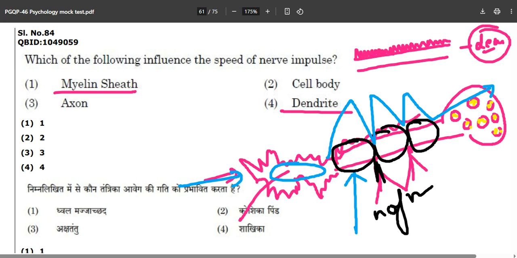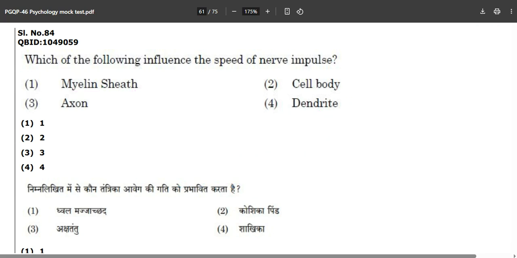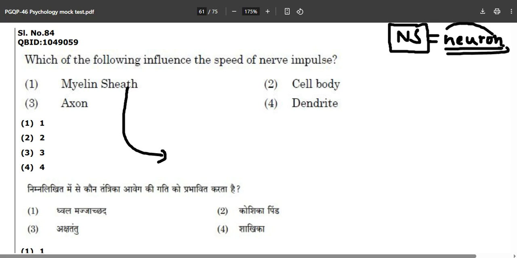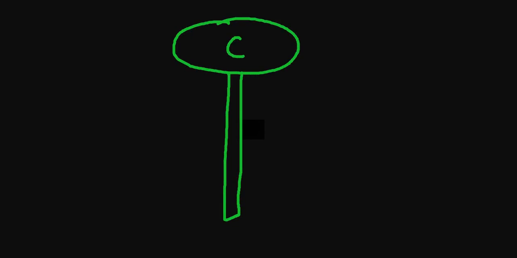So what is the correct answer over here? I hope everyone has marked the correct answer. Option number one, myelin sheath, is the correct answer. Now, interestingly, there are two types of formation. First of all, if we talk about the nervous system, what is the basic building block of the nervous system? It is the neuron. There are billions, trillions, millions of neurons in our body under the nervous system, and the nervous system is divided into two parts. The first one is this green one called the CNS, and what is the rest?